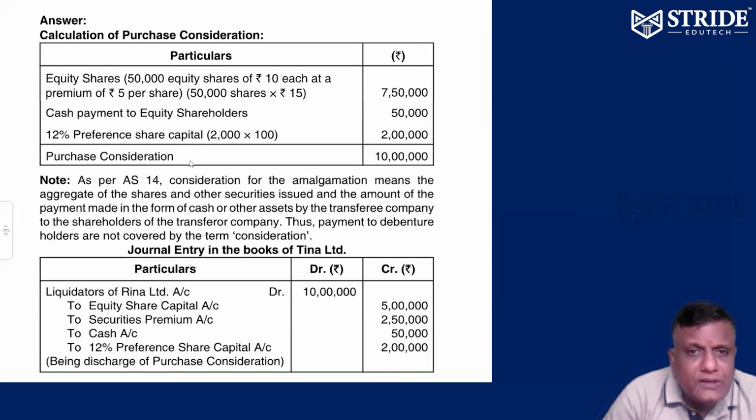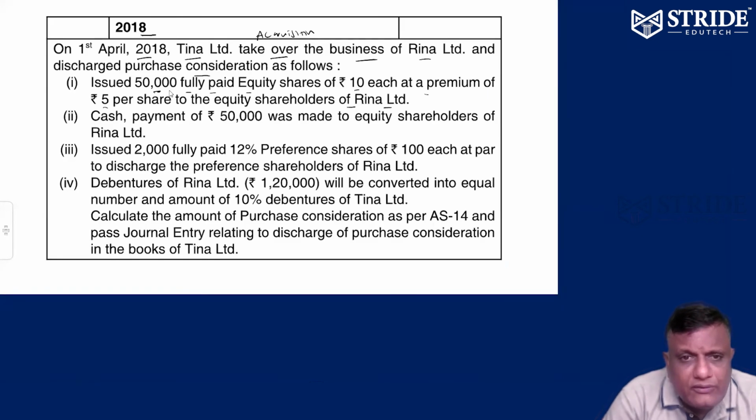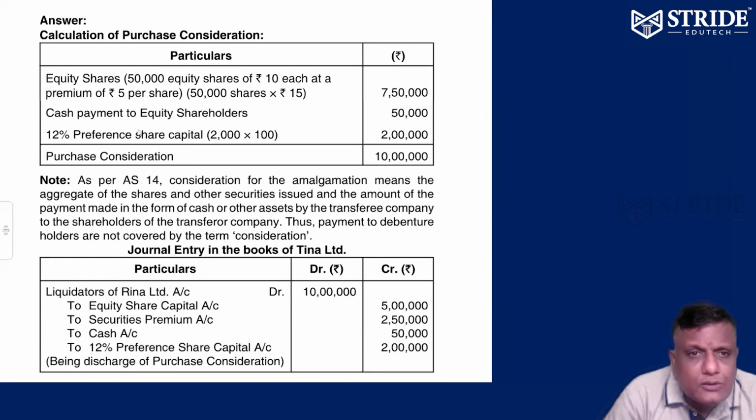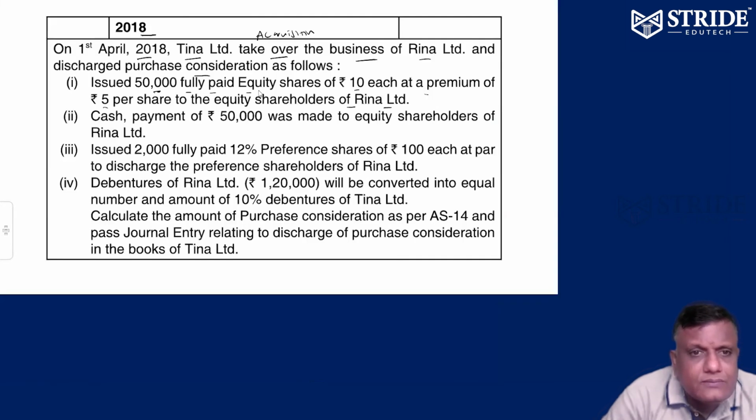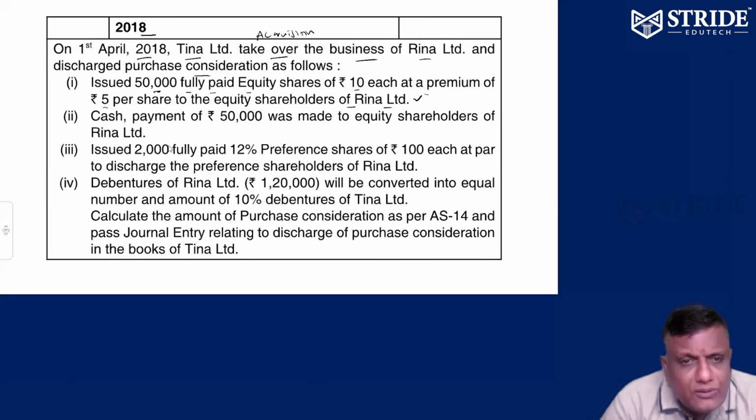First part, that's a purchase consideration: 50,000 fully paid equity shares of 10 each at a premium of 5 per share to the equity shareholders of Reena Limited. So 50,000 into 15 rupees, that is 10 rupees share plus 5 rupees premium. 50,000 into 15 is 7.5 lakhs. Equity shares to be issued, 7.5 lakhs. Right. First part completed. Second one.